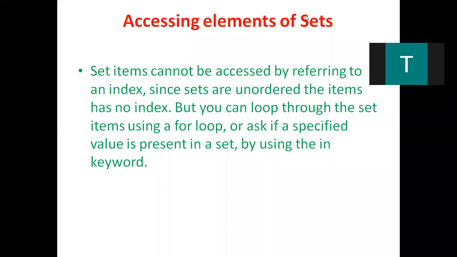If you recollect the information from the list and tuple, if we create a list with 4 items, those 4 items will be stored inside the memory location with 0 index, 1 index, 2 index, and 3 index. If we want to access the first one, we can provide 0 index. If we want to access the last one, we can provide 3 index.